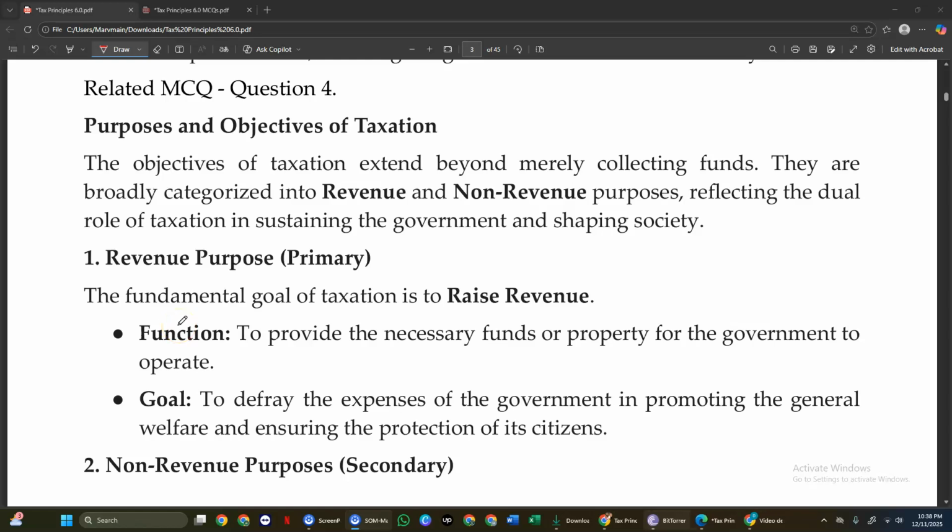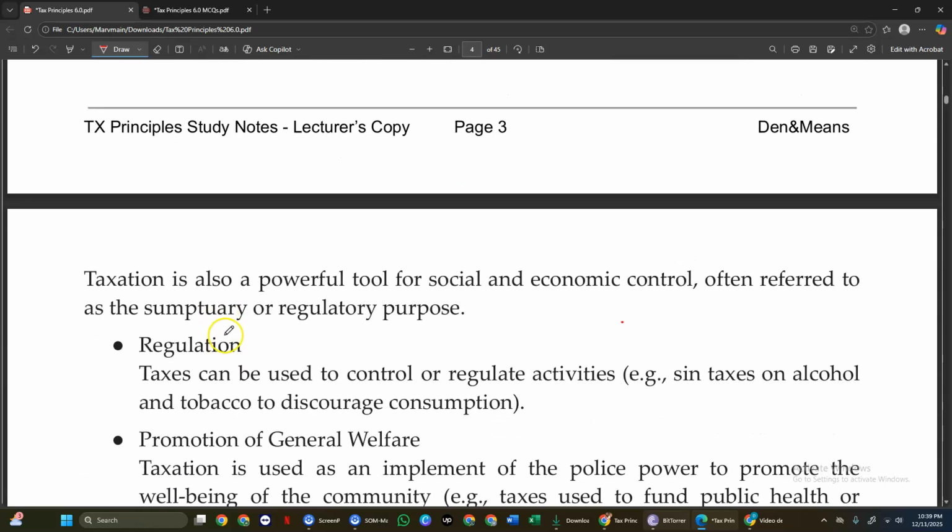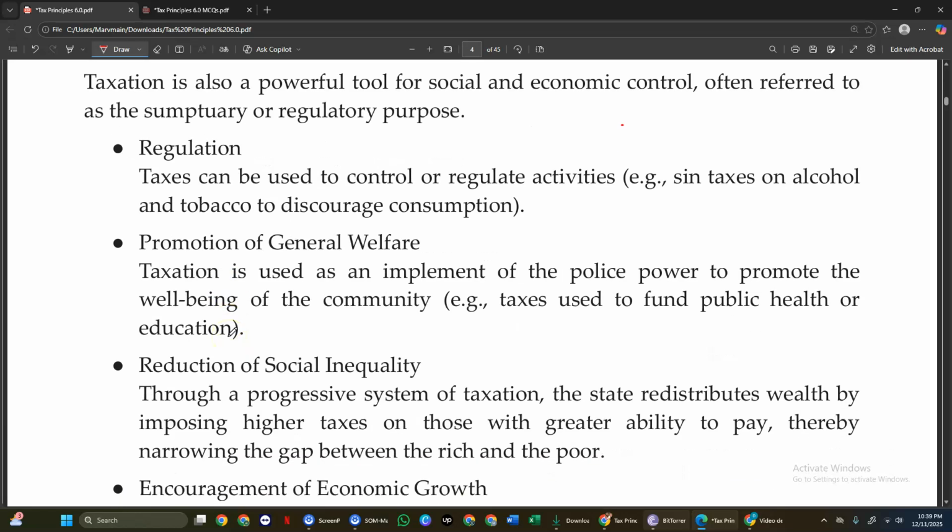We already know that the purpose of the tax is for revenue, raising revenue, that is the primary. So it means that there is a secondary, there is a primary, and that is non-revenue purposes. So let's discuss, since we are aware of the revenue purpose, let's discuss about the secondary this time. So for secondary, the first is regulation. Regulation. So this would be an act of police power.